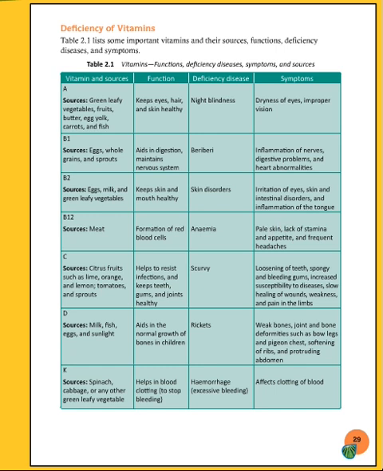Some vitamins are very sensitive to heat and light. For example, vitamin C. Vitamin C is easily destroyed during cooking. Therefore, vitamin C rich food items should be eaten raw only.